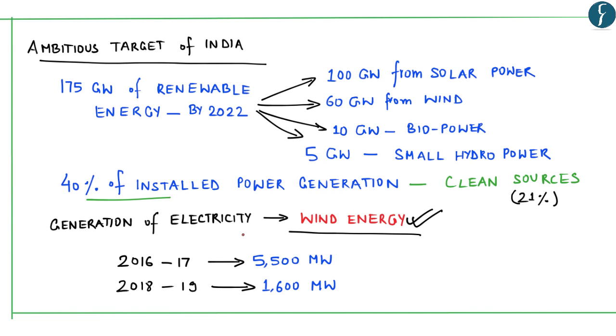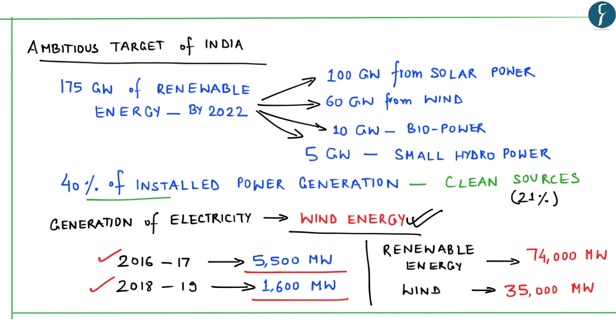So in this regard, generation of electricity from wind energy is of utmost importance. Despite the importance of wind energy in production of electricity, wind energy capacity addition has declined from 5,500 megawatt in 2016-17 to 1,600 megawatt in 2018-19. Presently, wind energy accounts for 35,000 megawatt in electricity generation out of 74,000 megawatt from total renewable energy.